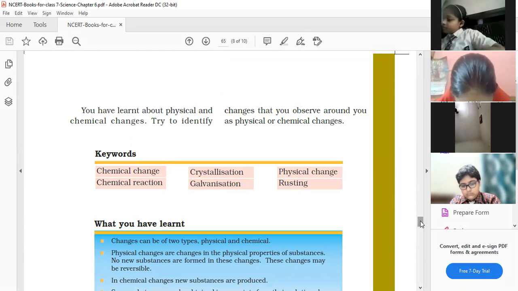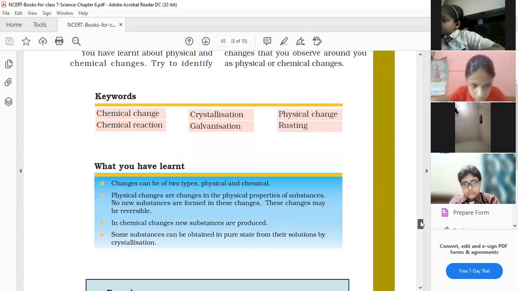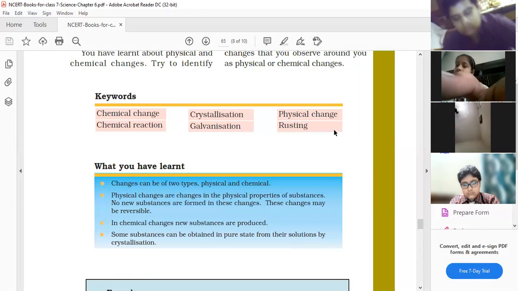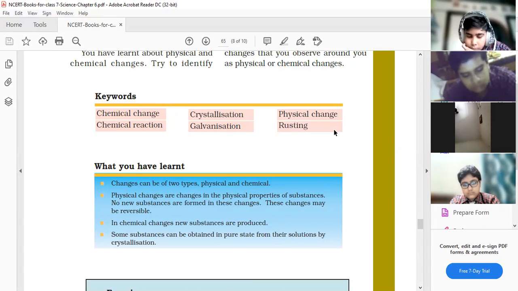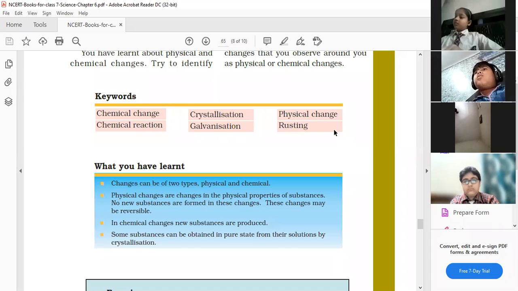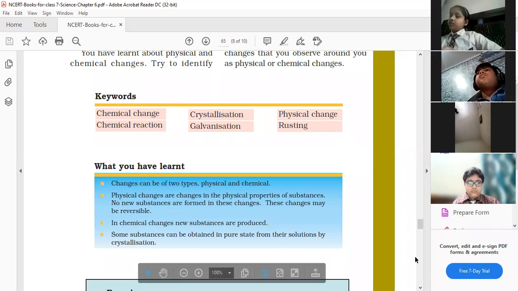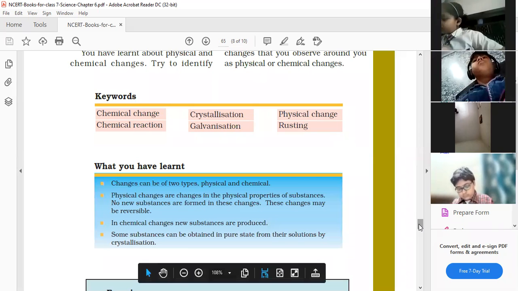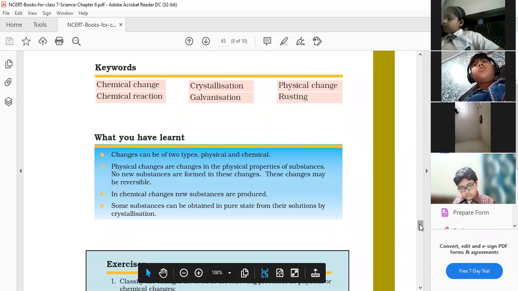So first is a chemical change. You can raise hand. Okay, Anupriya. Yes, ma'am. A change leading to the production of new substance is known as chemical change. So the definition of chemical change is that a new substance is formed.